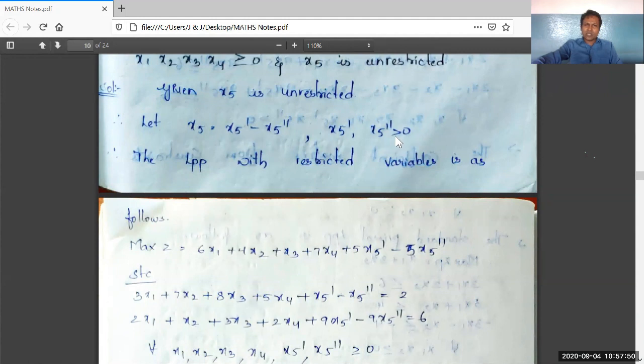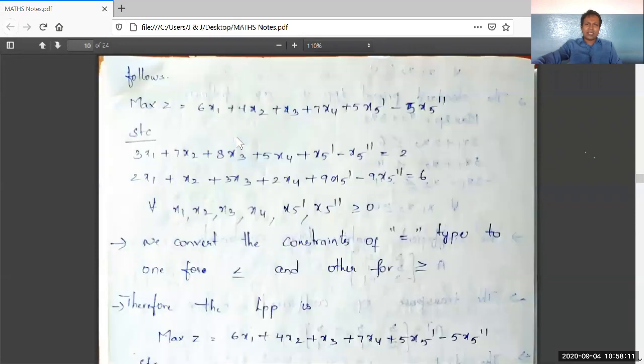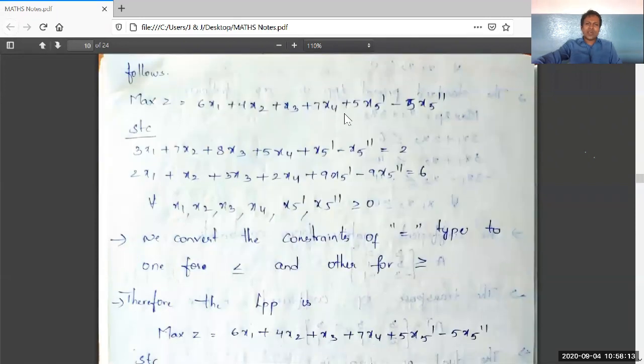First, this unrestricted variable x5 is converted into the difference of 2 restricted variables. So in the given general LPP, we have to write x5 as x5 dash minus x5 double dash.